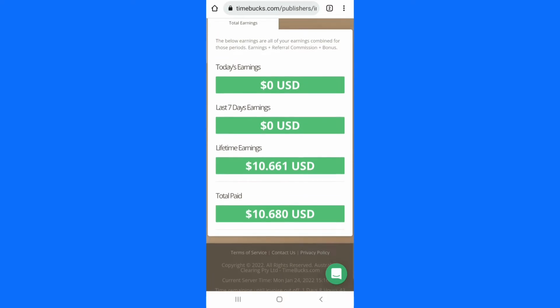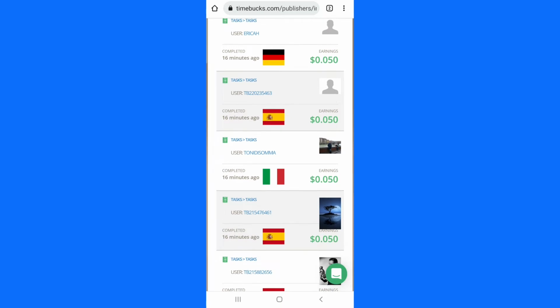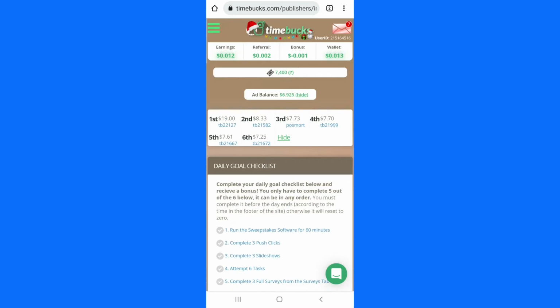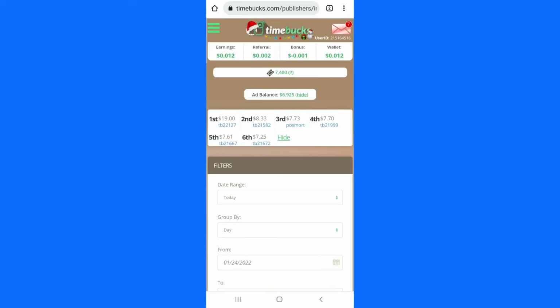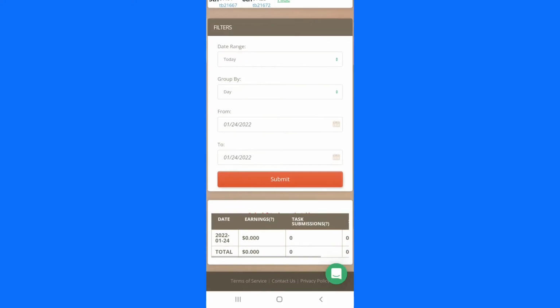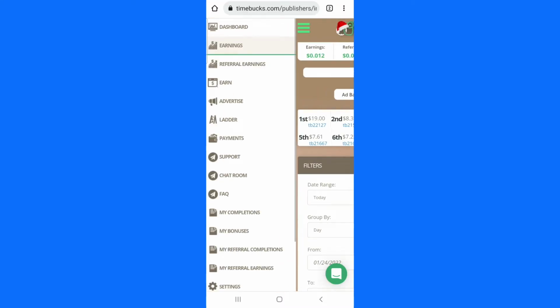This is my earning. You can see that I have earned $10 on this website, which is not a lot, but at least I have made money from this website, which is Timebucks. You click on this section that says dashboard, then you click on earnings. Here you will find the people you refer to this program and how much they are making. If you refer people to this program, you are going to be making money. So that is the first part I need to talk about.